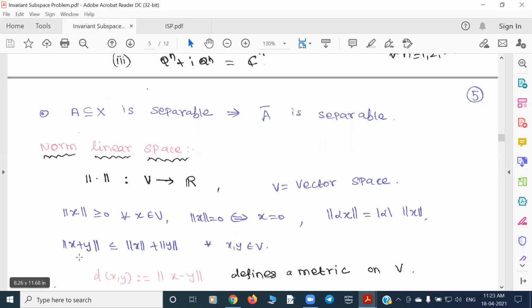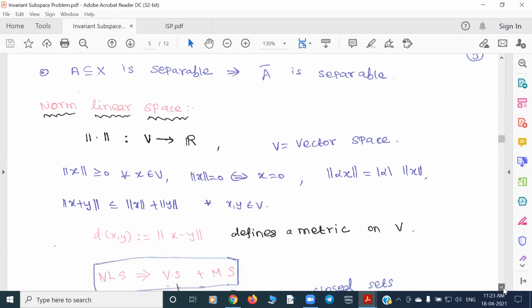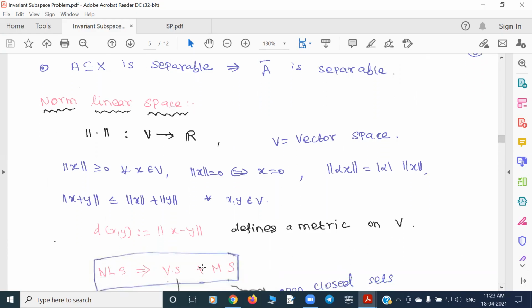And for vector addition, it behaves as the triangle inequality. If you take d of x, y to be the norm of x minus y, this gives a metric. So in a vector space structure, you are defining a metric structure with the help of the norm. Hence the normed linear space now has two good structures, the vector space structure and the metric space structure.